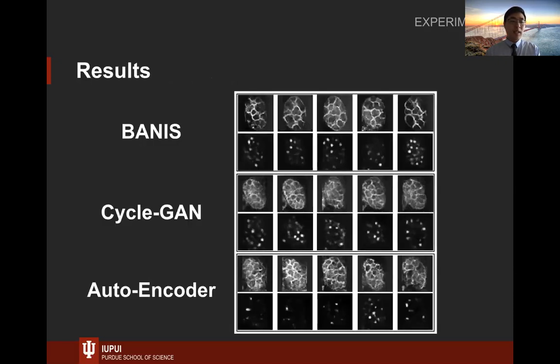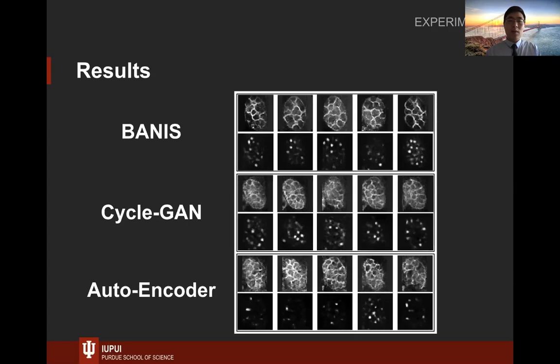Next, we will present some results between our model and the baseline. The first two lines come from our model, BANIS, and we can see that the synthesized result has clean contour for the membrane, which is better than the other two. In the last row, we can see that the autoencoder fails to generate a clear nuclear.